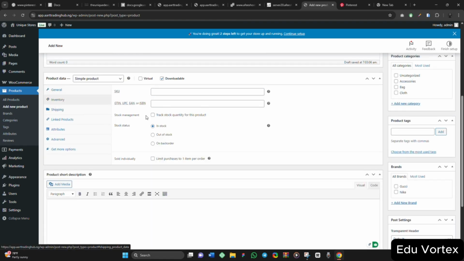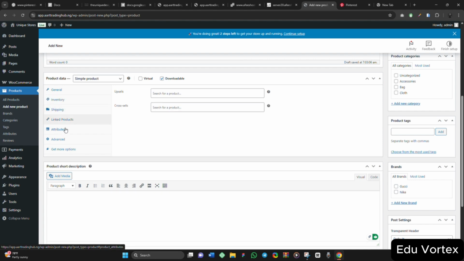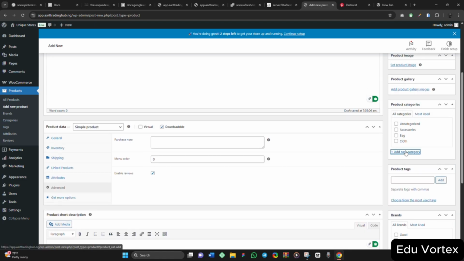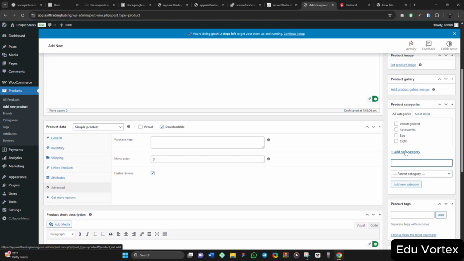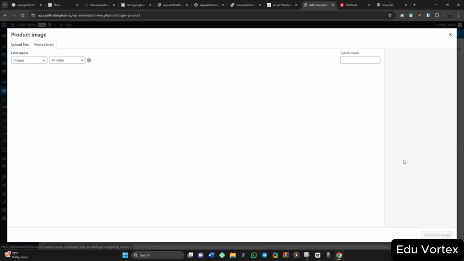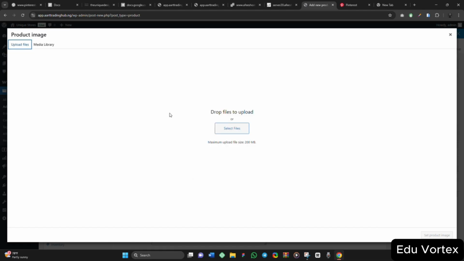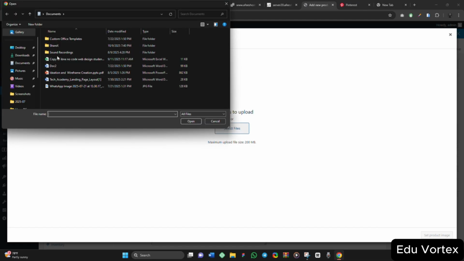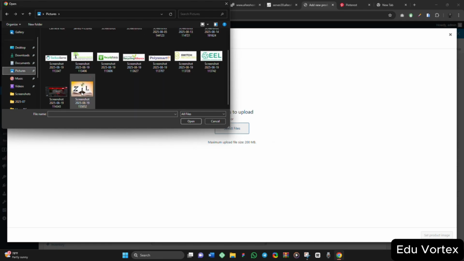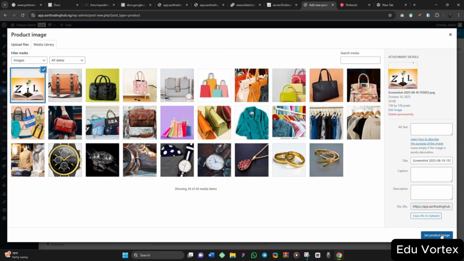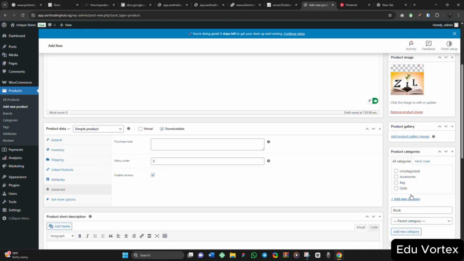So it is exactly the same thing. You see, nothing changes here at all. For the category, we add a new category and say book. For the product image, it will be the book cover. So let me look for something that can fit as a book cover here. Okay, let me use this. So I will select product image, that's the book cover.